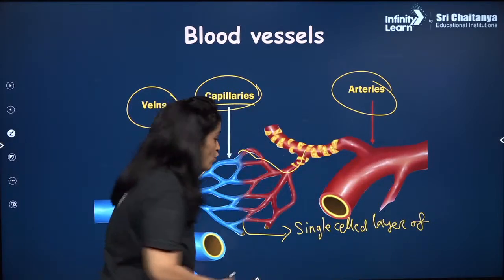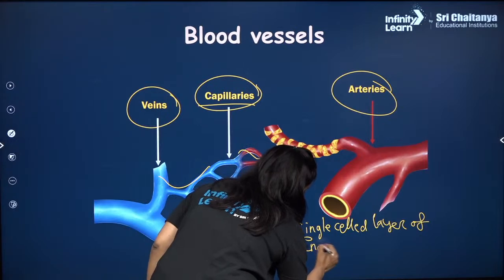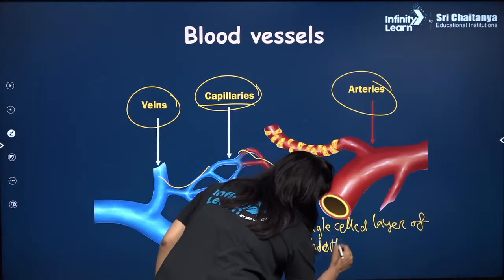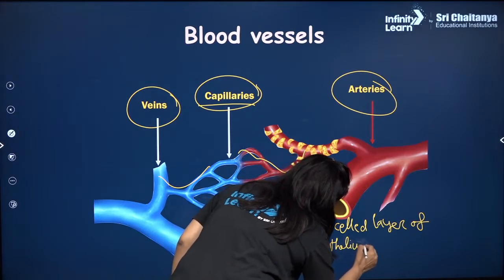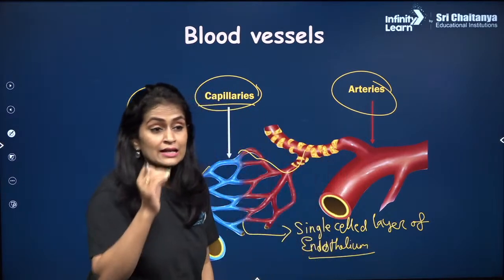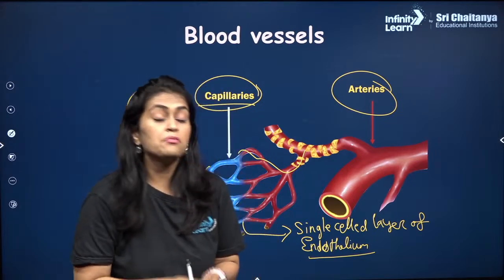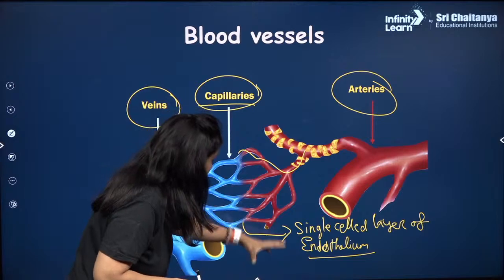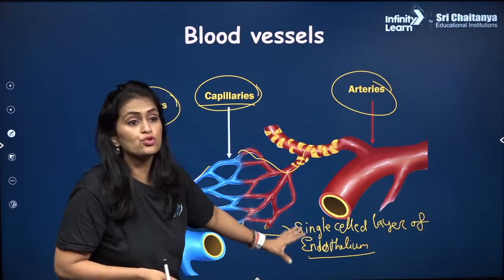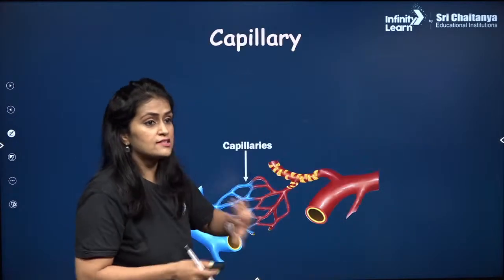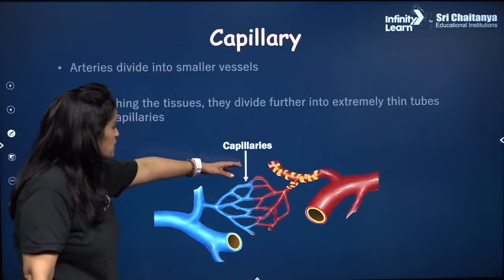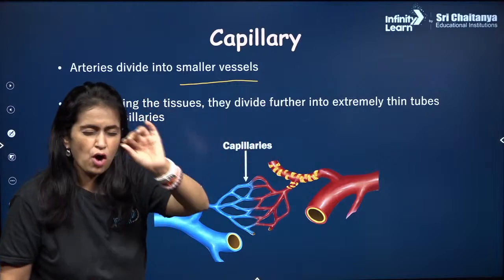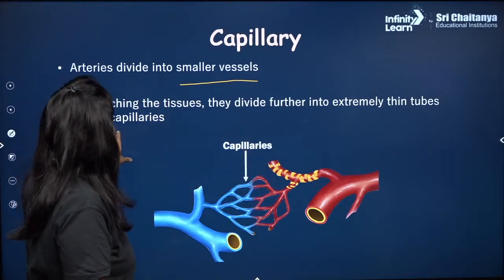Single cell layer of endothelium. ये किससे बनी होती है? Single cell of endothelium. Correct महेंद्र, बहुत thin होती है, so that the plasma can ooze out, the nutrient can ooze out. Fantastic, fantastic. तो चलो सबसे पहले कैपिलरीज को बात कर लेते हैं, है ना. कैपिलरीज are the small thin vessels which are coming from the arteries and veins.